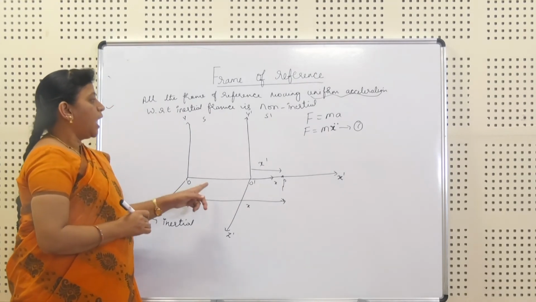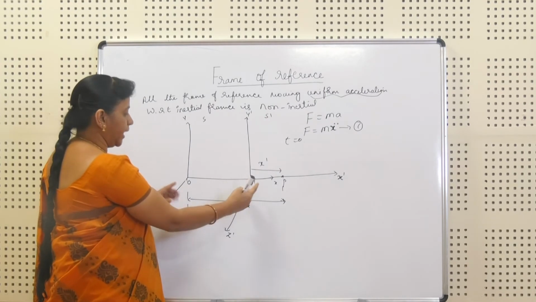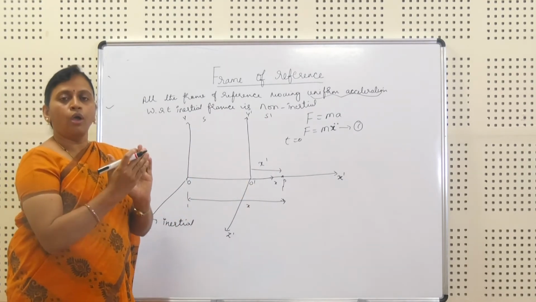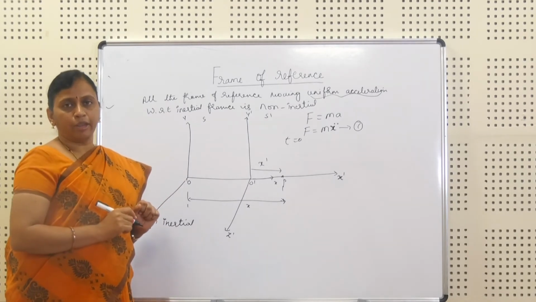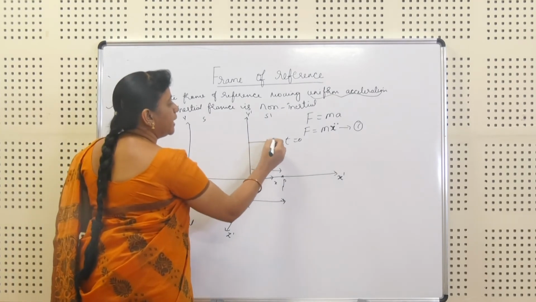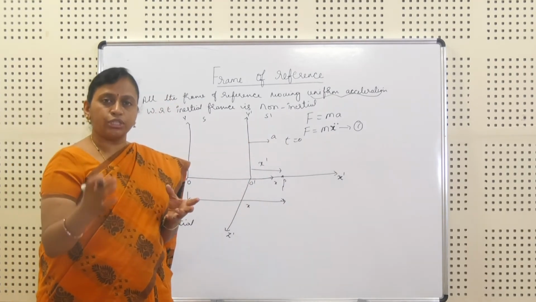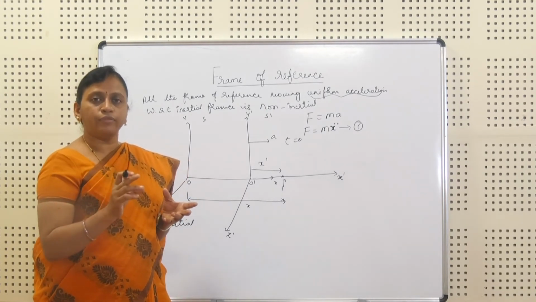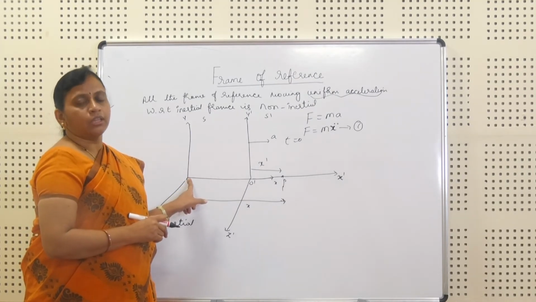Now, at time t is equal to 0, these two coordinate frames coincide, so make it as one single frame of reference. When the particle starts the motion with uniform acceleration, this is the starting point.